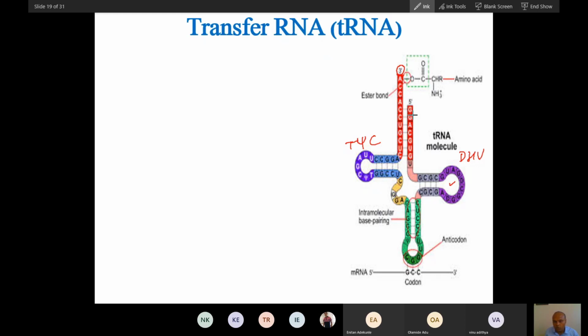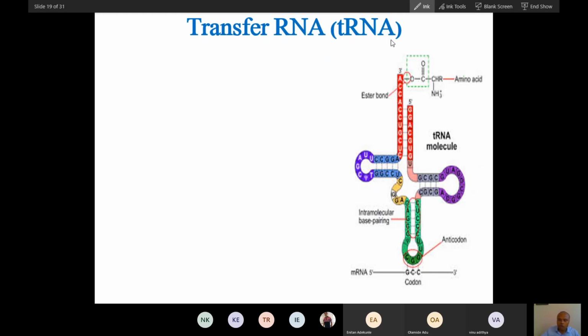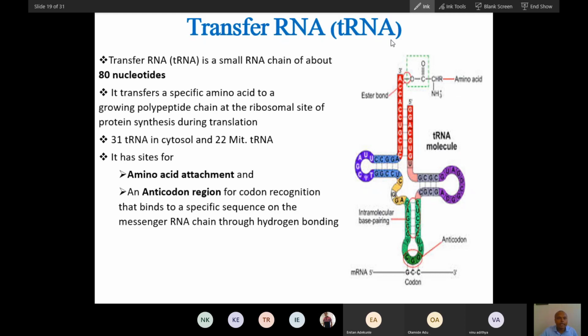If you compare these two portions of this arm, the acceptor arm, the 3' arm, is a bit larger. This tRNA is made up of generally 80 nucleotides, so less than 100 nucleotides. It is much smaller than even rRNA and mRNA. Actually, in eukaryotes, it is larger.